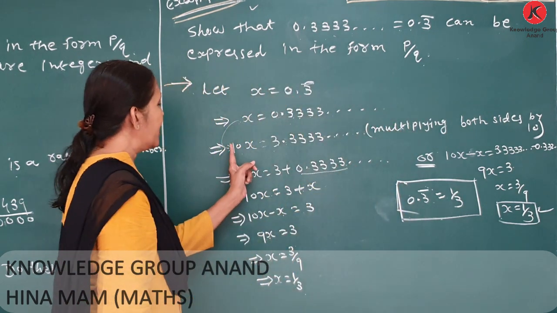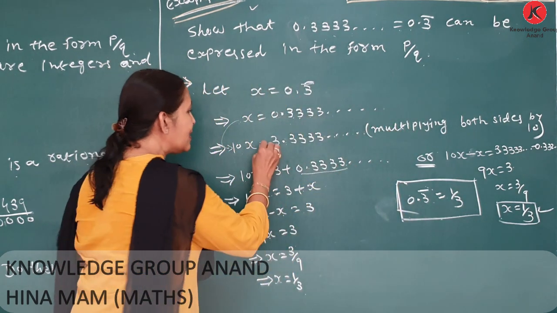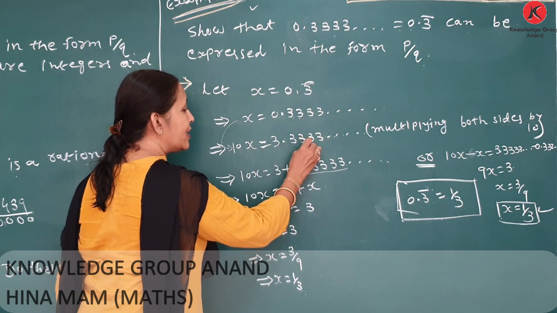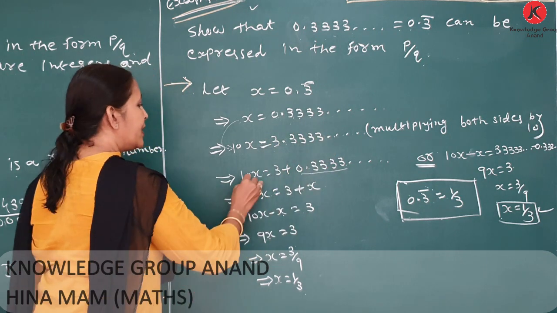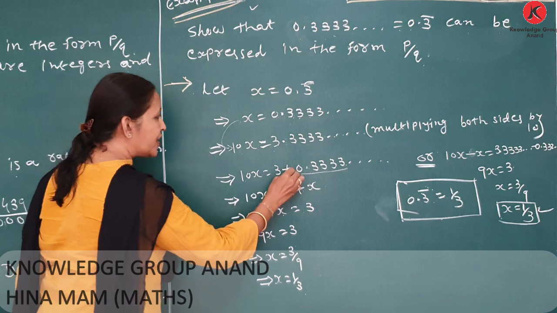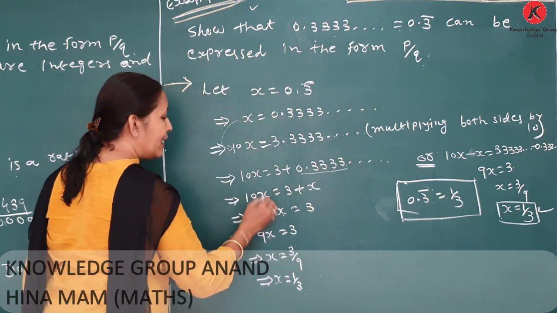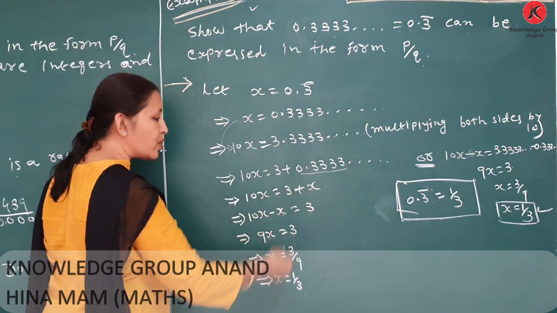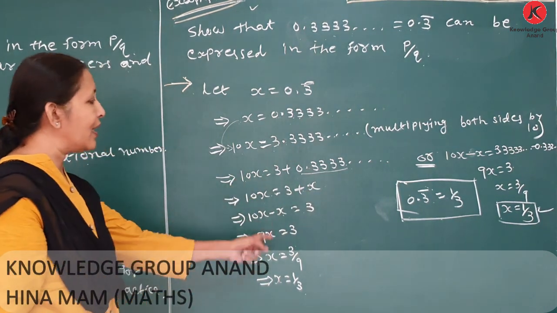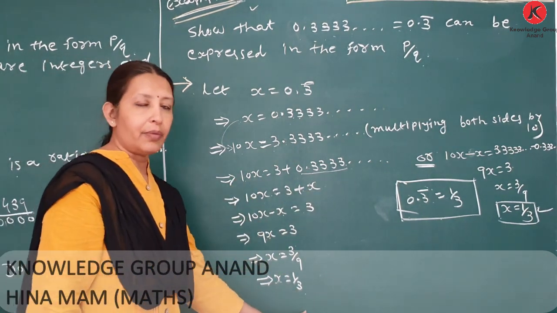Orally we calculated 10x is equal to 3.333, which is 3 plus 0.333. So 10x is equal to 3 plus x. Simplify, and we get x is equal to 1 upon 3.